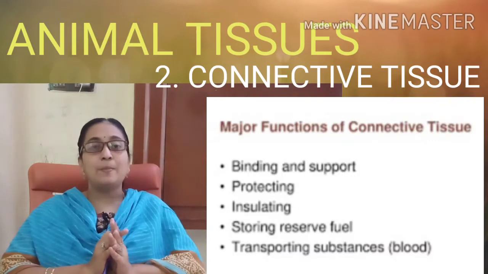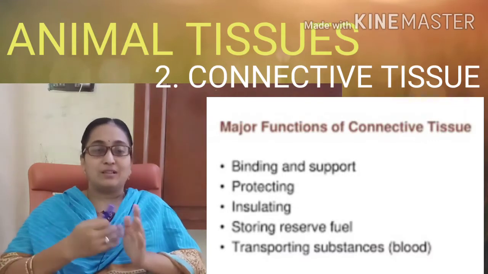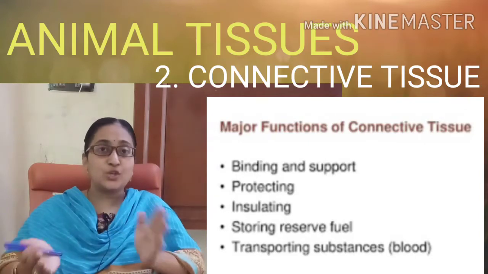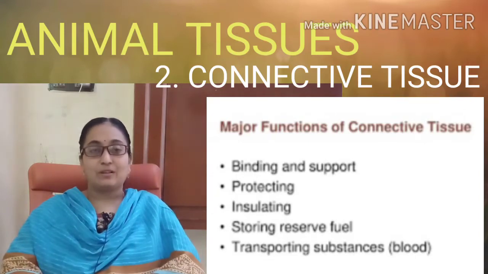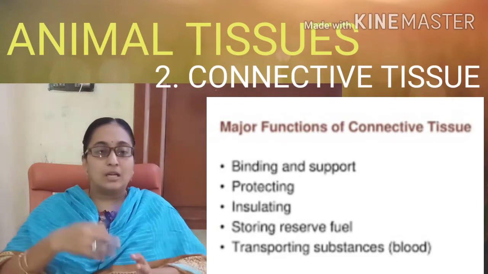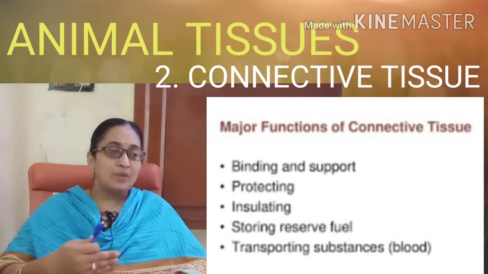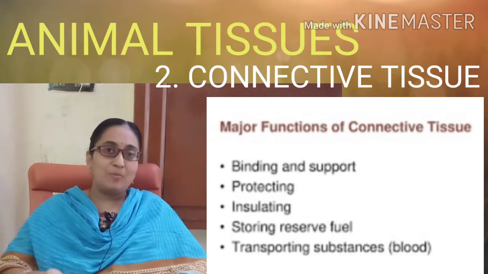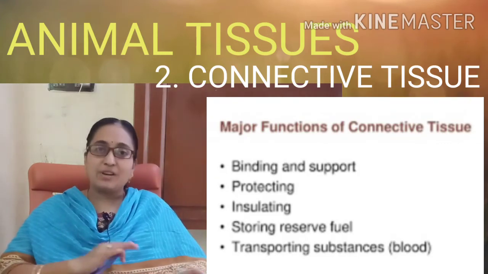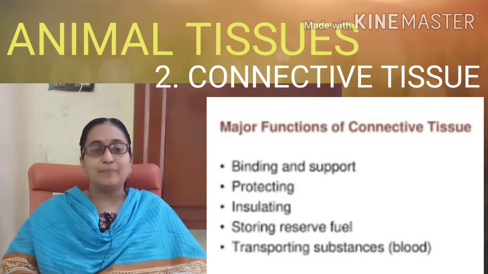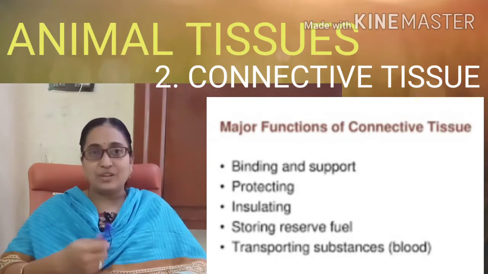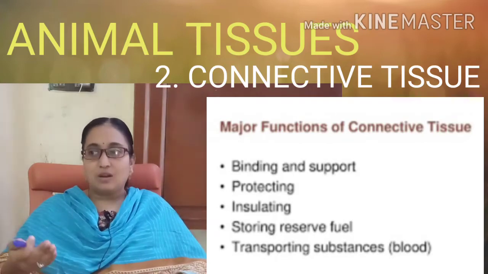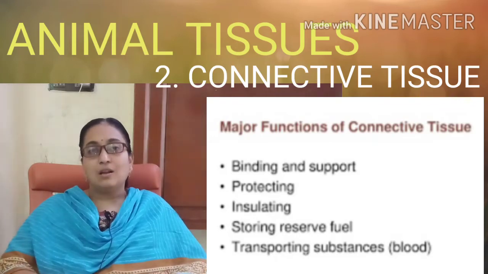It helps different tissues to bind together, and it will also connect the different body organs. For example, blood. Blood is the fluid connective tissue, right? It will connect the different body organs, and it is having some defensive function also, because the blood cells are present.